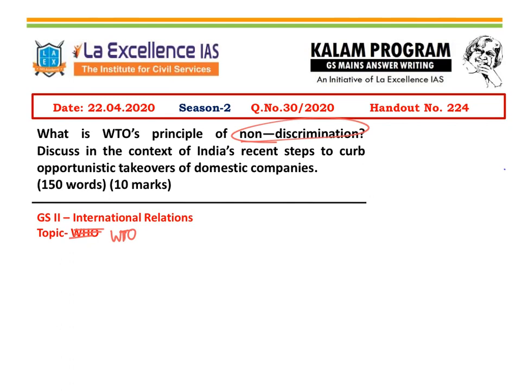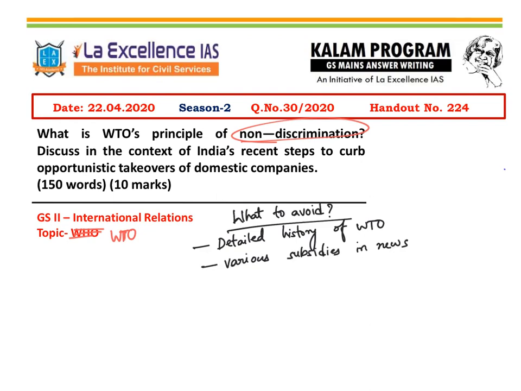Coming to what is to be avoided while writing this answer, I think you should avoid a detailed history of WTO, though you may write in brief in the introduction. Also, the subsidies, the green box subsidies, amber box subsidies, etc., which we often read in the newspapers, could be avoided. Try to avoid any political tone in our answer. You can write about the non-discrimination in trade and investments, but try to avoid the other hostilities which are existing between the two countries. So these are to be avoided while writing this answer.